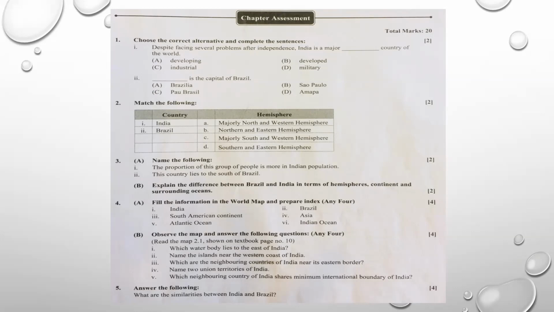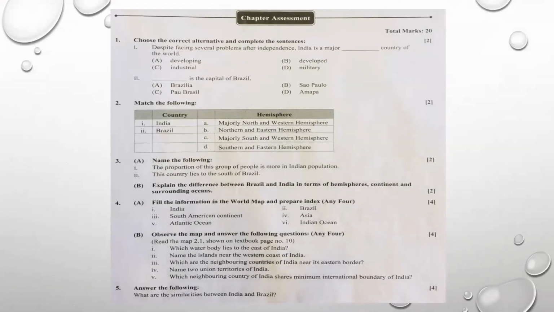Now, today's assessment I have given you to practice. It is based on chapter number 2, and it is of 20 marks. The questions are given the same way as they come in the exam. In fill-ups, choose the correct alternative and complete the sentence. Write the full sentence, writing the answer in the blank line. Underline it. There is no need to write the options. In match the following, on the left-hand side you will write the question, and on the right-hand side the answer. In name the following, you are supposed to write the answers directly. All answers you are supposed to write only in points, students.